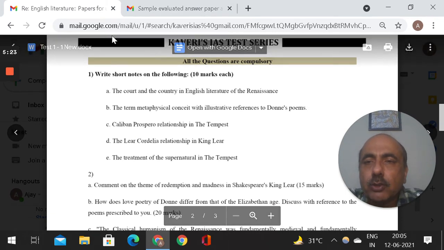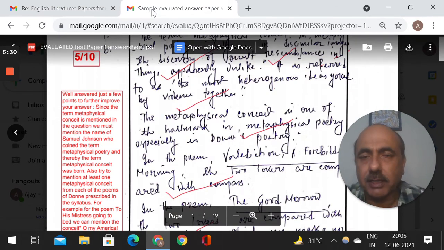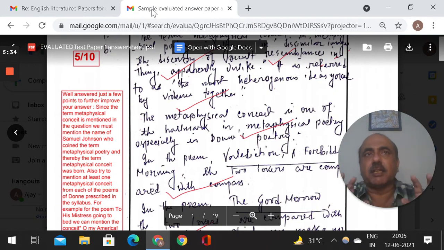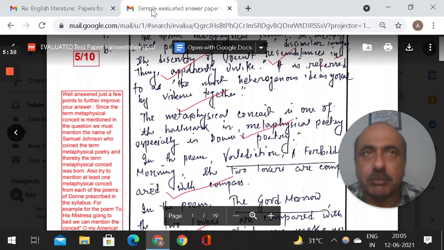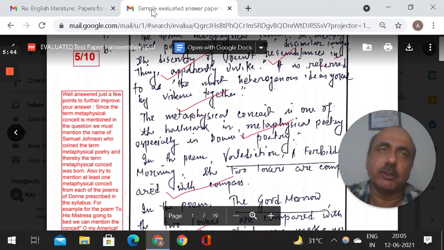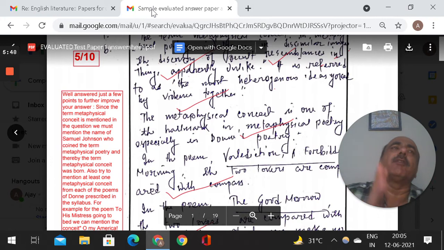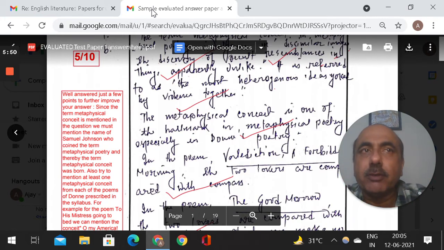So now when you are writing your answer to this, I'm just telling you how I evaluate. When he says the term metaphysical conceit and references to Donne's poems, now what does UPSC expect from us? UPSC expects from us that we refer to each of the 5 poems, and all those 5 poems have one conceit each or more conceits each. So we have to take up the most relevant conceit in that and write it in our answer. At the same time, complete it in 150 words.